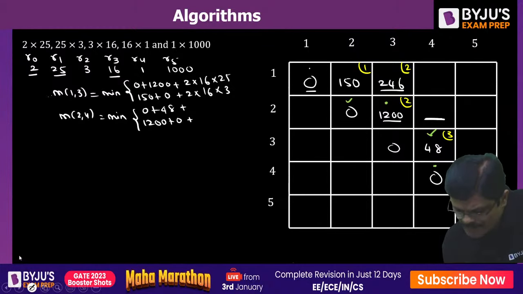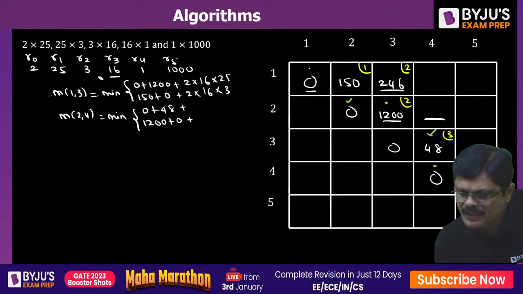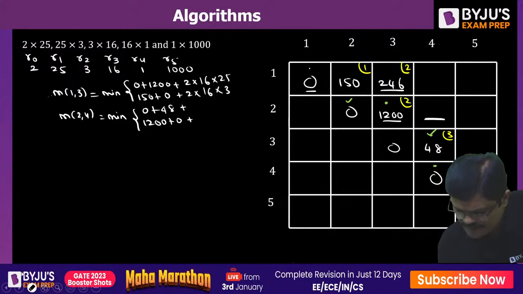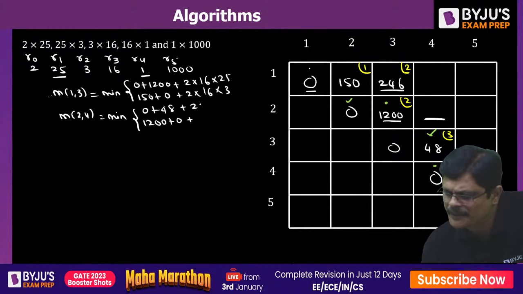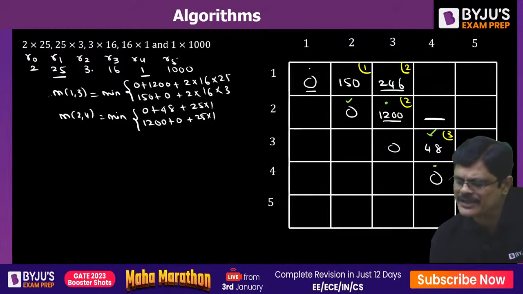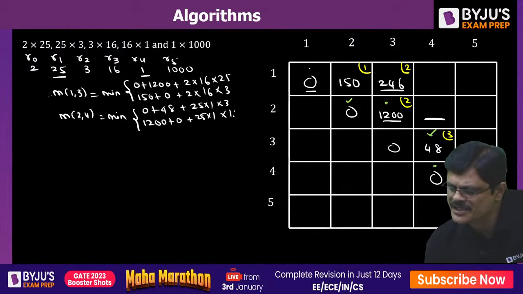Now here we are varying from where to where, sir? Here two values are fixed. You know what are the two values which are fixed? R1 and R4 are fixed. That is 25 into 1 is fixed. And K value varies. K value once it is 3 and once it is 16, my dear friends.